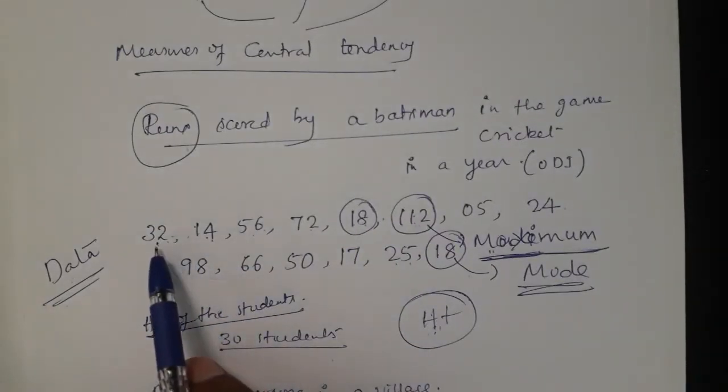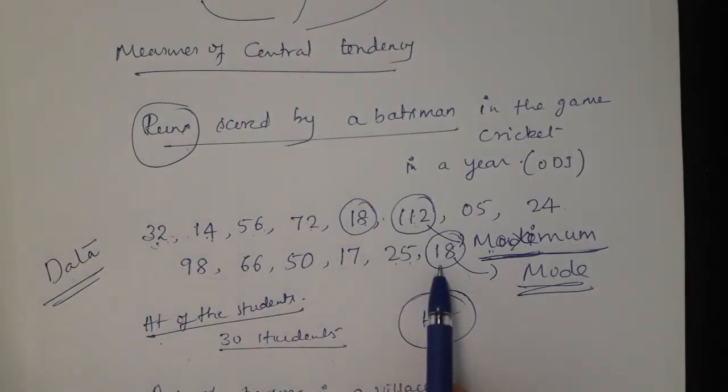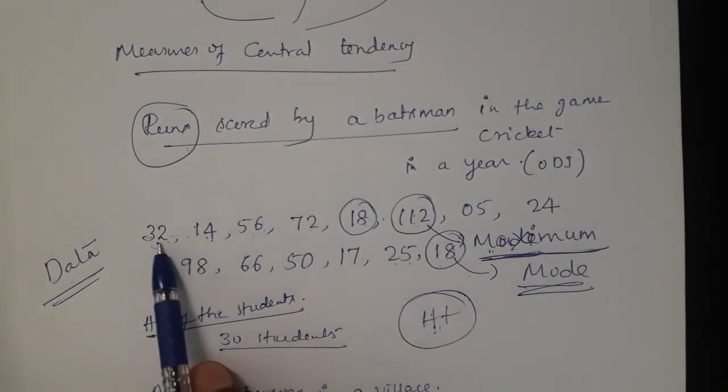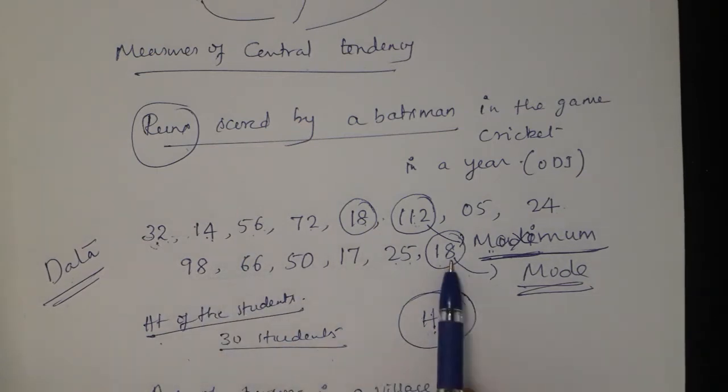Next, after scoring all these 14 days' runs, we have all the 14 days' runs and we divide by 14.